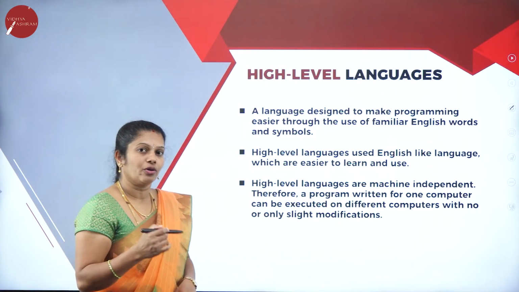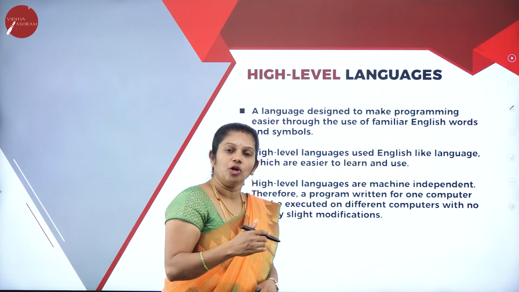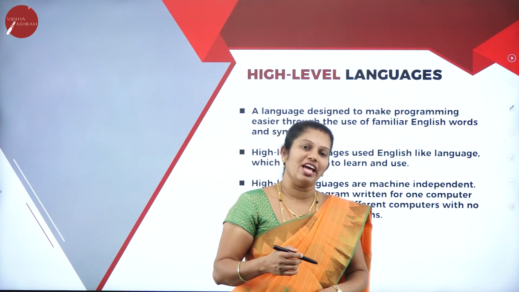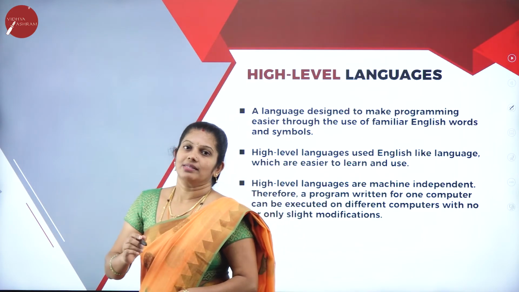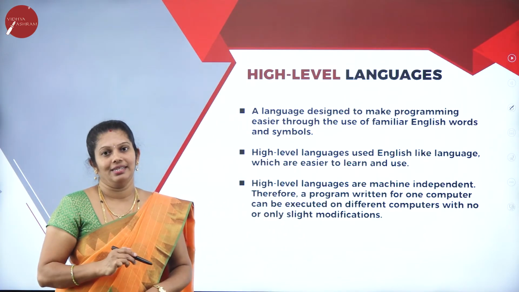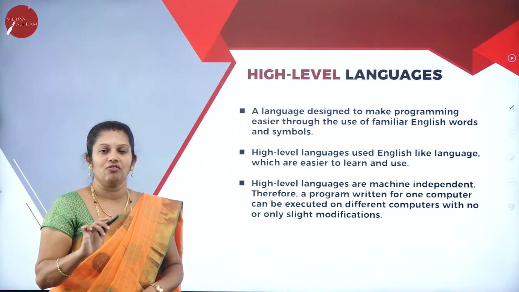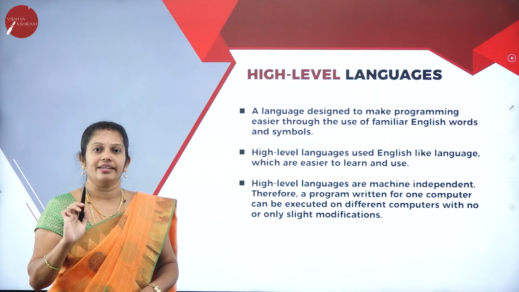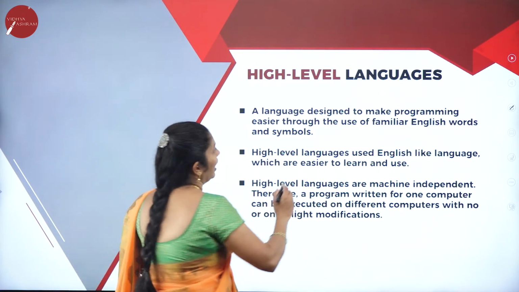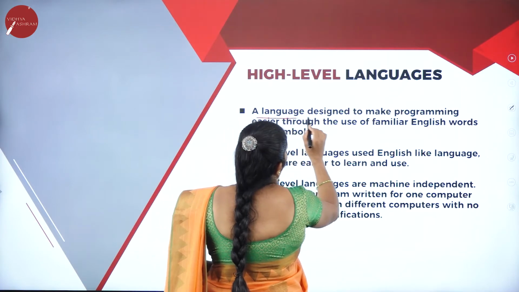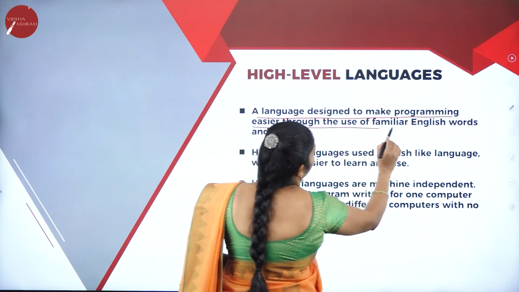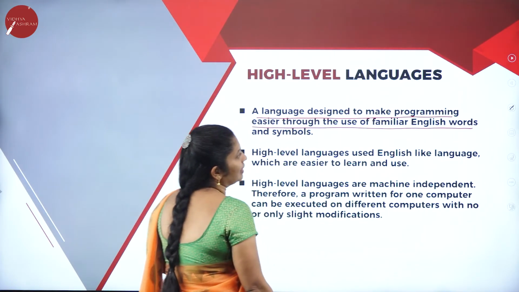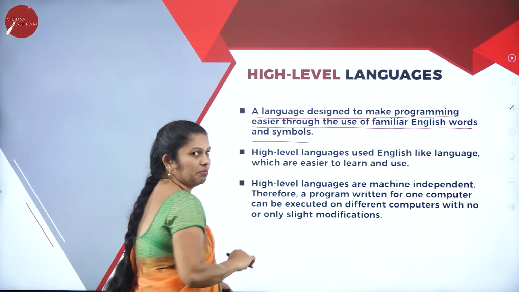But when they come to drawbacks, the computer cannot understand high level languages. In that case, the computer requires a language translator. High level language means instructions are written in general English format. High level language is designed to make programming easier through user familiar English words and symbols.